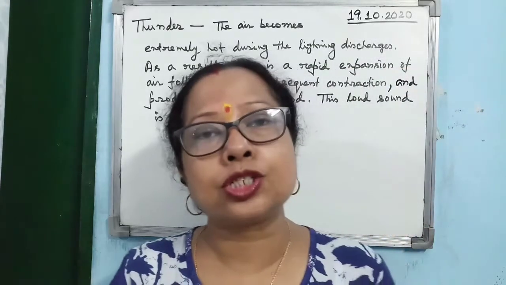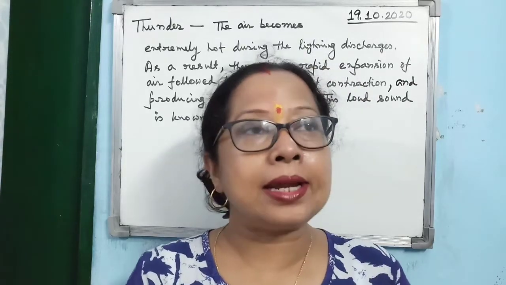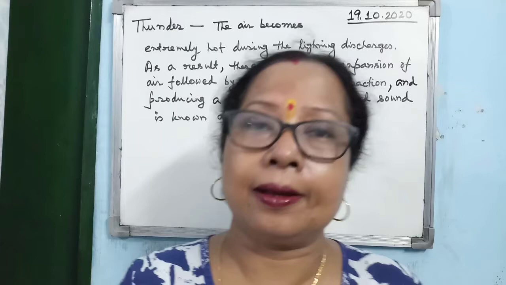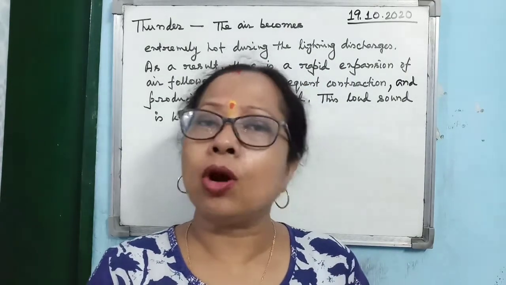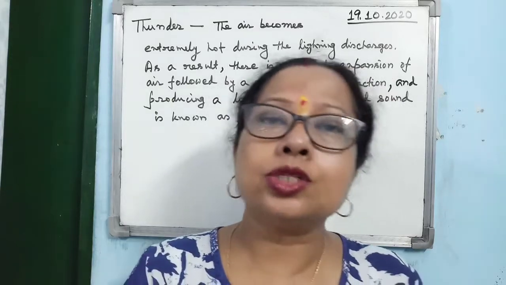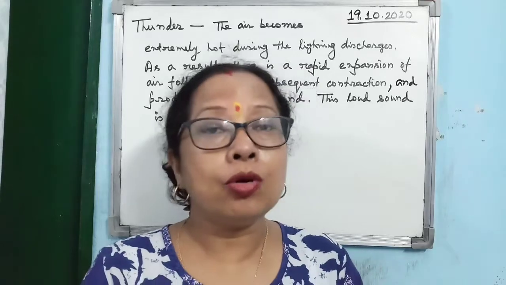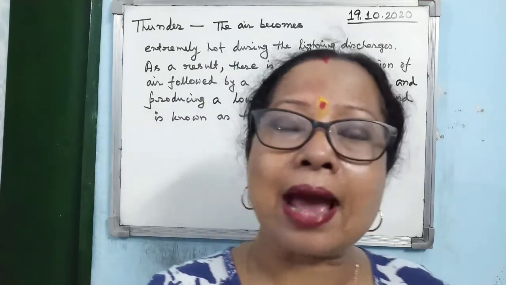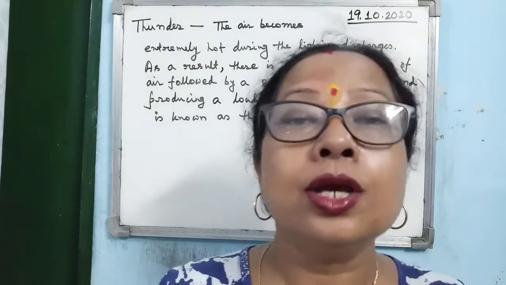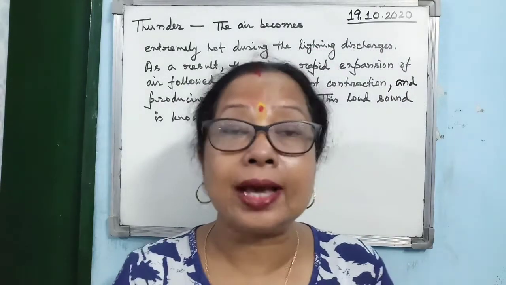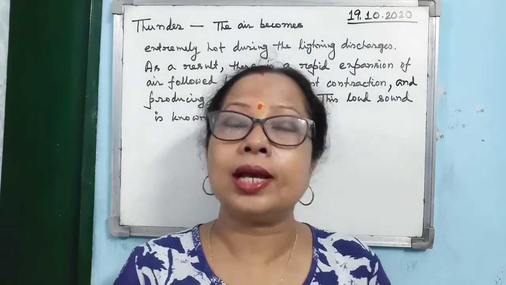Otherwise, the electric shock may cause burns and damage. And if lightning strikes any building during rain or thunderstorm, what happens? During the rain, the walls of the building are already wet, so when the lightning strikes, as it is an electric shock, it will pass through the walls and may damage the electrical appliances present in the building. That's why it is always advised that during lightning and thunderstorm, plug off all the electrical appliances.